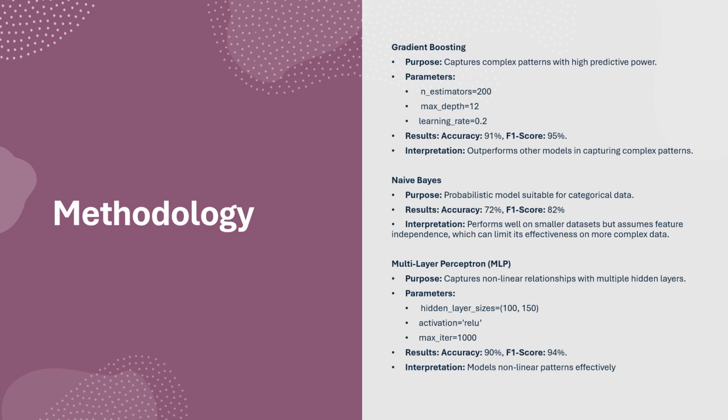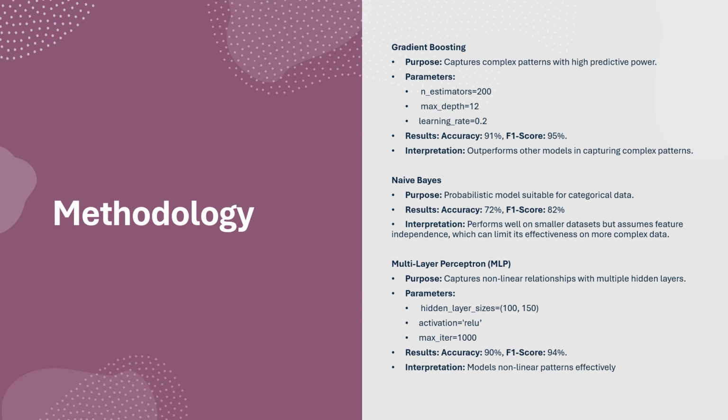Gradient boosting, because of its high predictive power, and it can also capture complex patterns in the dataset. We set its parameters at 200 estimators, a max depth of 12, and a learning rate of 0.2. Using this, we got an accuracy of 91% and an F1 score of 95%. Gradient boosting was our best performing model so far.